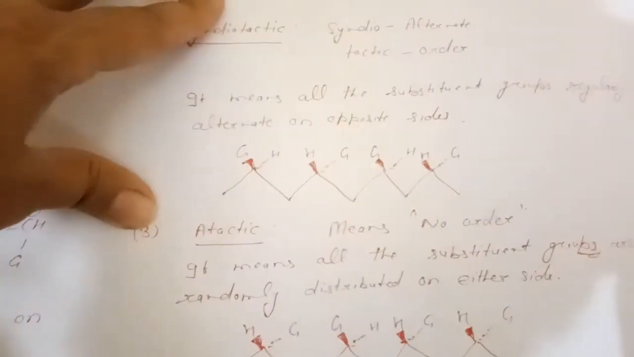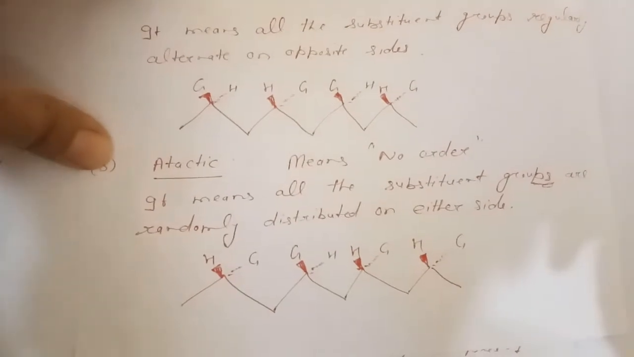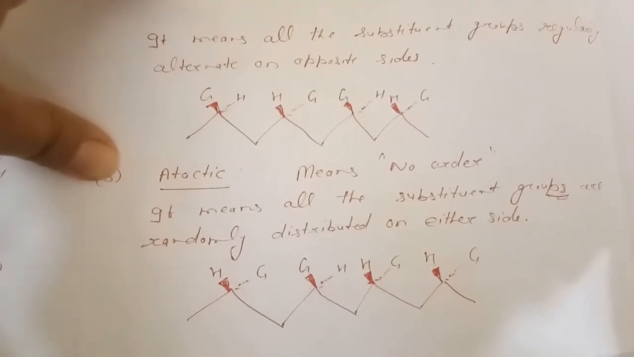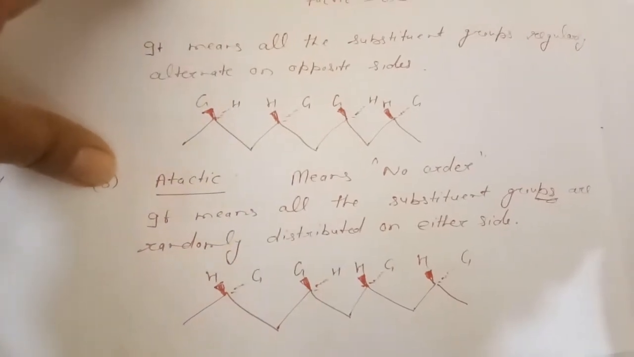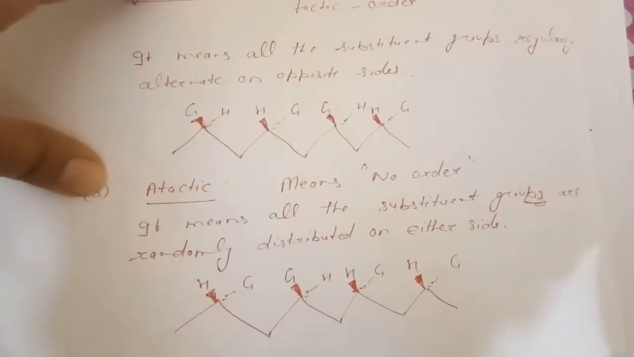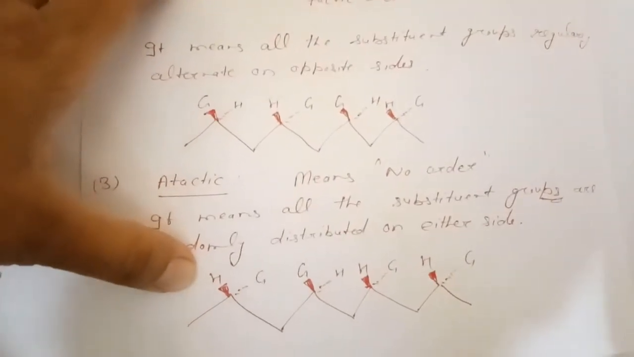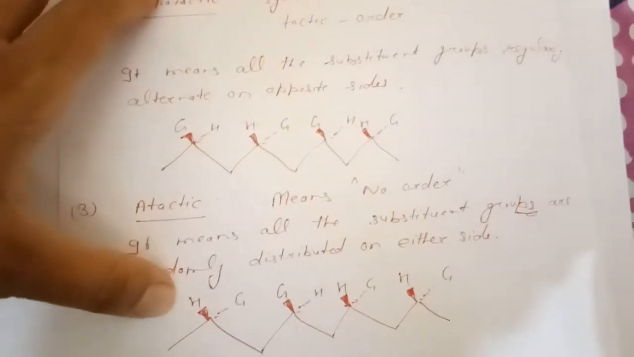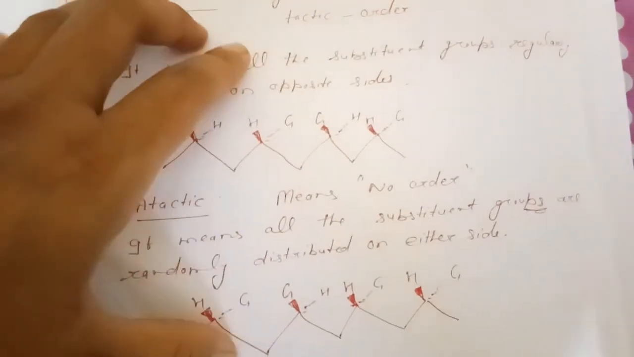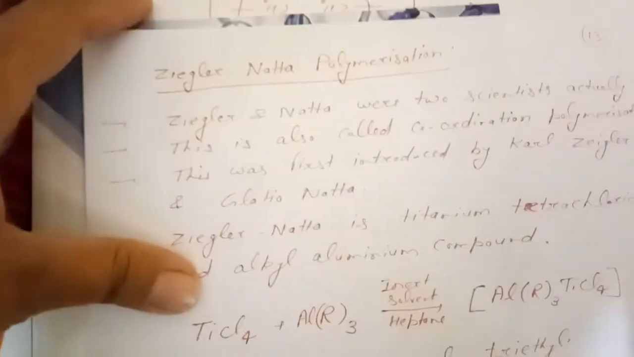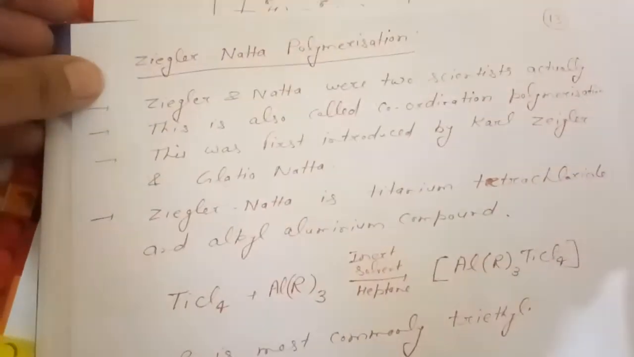Next is atactic. Atactic means no order, means no order will be followed, that is, there will be a random distribution. It means all the substituent groups are randomly distributed on either side. It is not clear whether H will be above the plane or G will be above the plane, means a random arrangement will be there. So these are the 3 configurations which arise in the case of vinyl polymerization. So it is the major drawback associated with this polymerization.